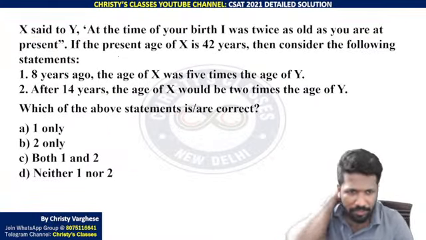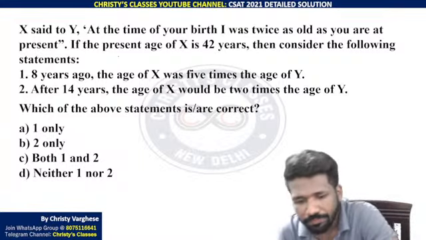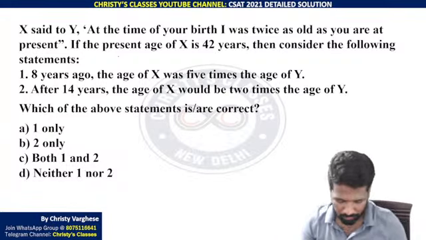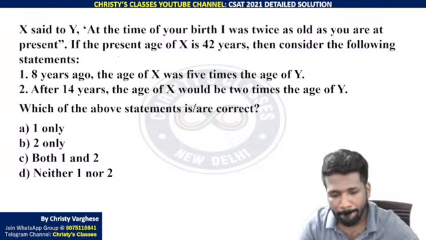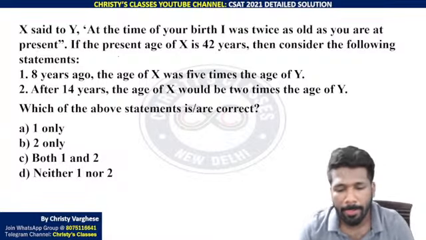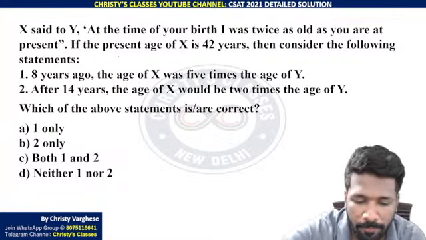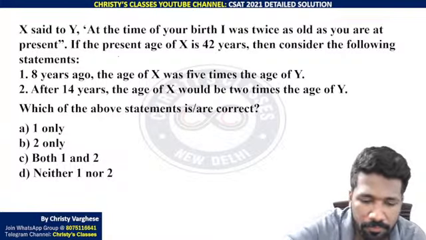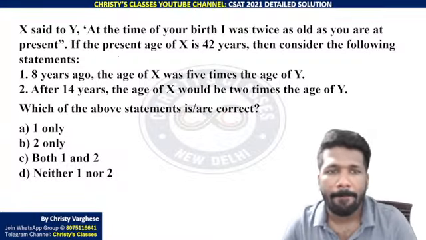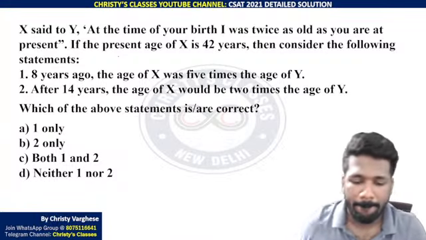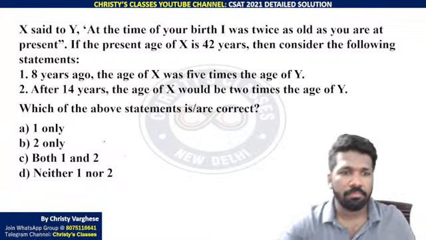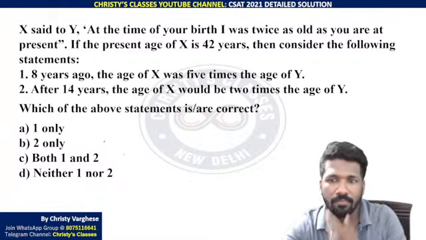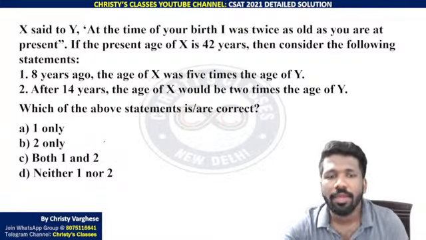Then this is an age problem. Try it fast, 30 seconds. Okay, listen very carefully.